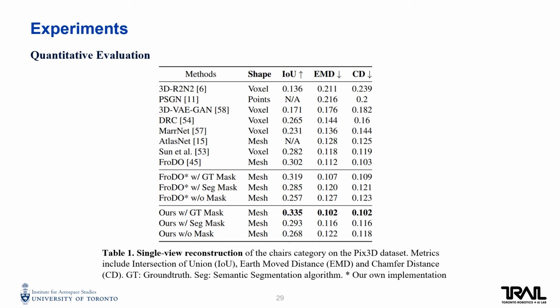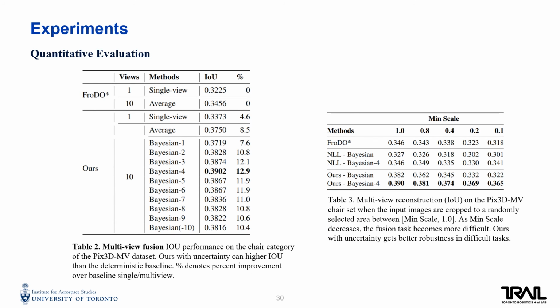Table 1 shows quantitative evaluation on single-view reconstruction on Pix3D. We get the best performance when using ground truth masks to segment images. We also beat the deterministic baseline when using semantic segmentation or original RGB images as input. In Table 2, we show multi-view fusion results, where ours shows obvious improvements. We also propose a method called Bayesian K to filter outliers with uncertainty and keep K observations only. In Table 3, when the input images are corrupted with random crops, ours shows stronger robustness than the baseline.